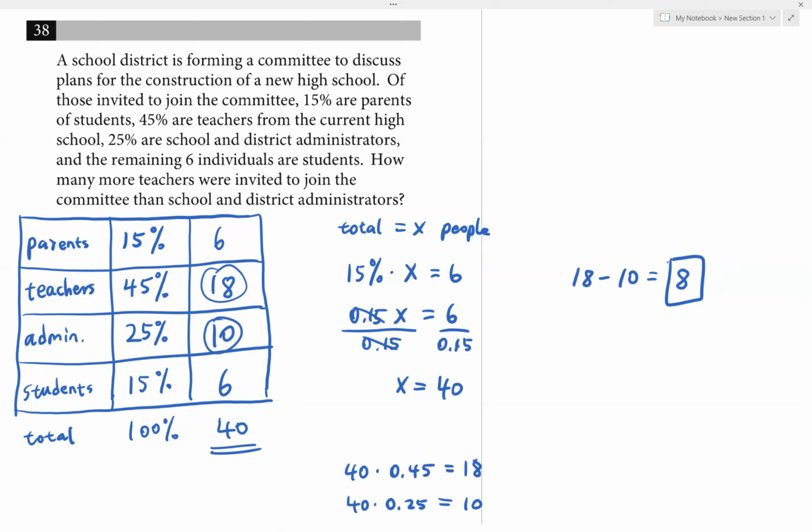So for this question, the tricky part is that we have to recognize that from the 6, we are able to solve for the total number of people in the committee. The key is to find the percentage that corresponds to that. So we solve for the missing percentage, which is 15%. Then we say 15% times X should equal 6 and solve from there. In the end, we had one extra step: we solved for the number in each group, and then did a subtraction. That gives us the final answer here.